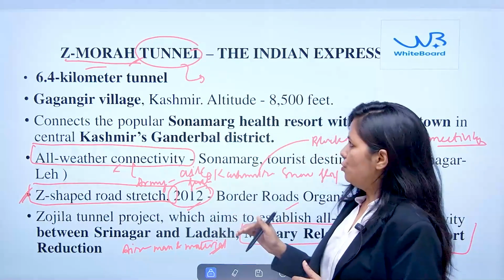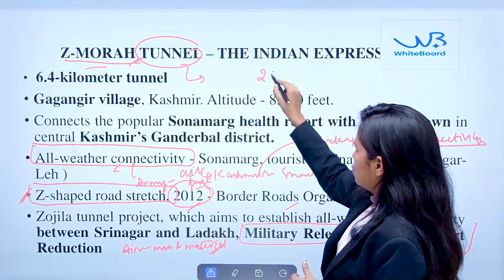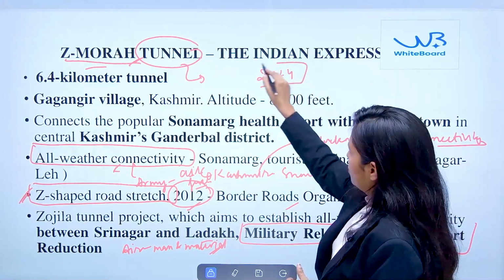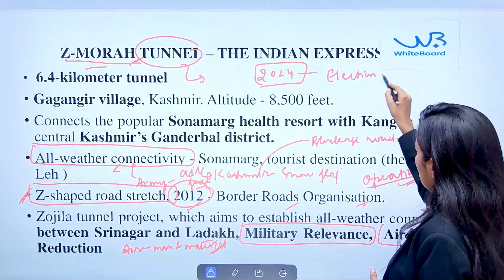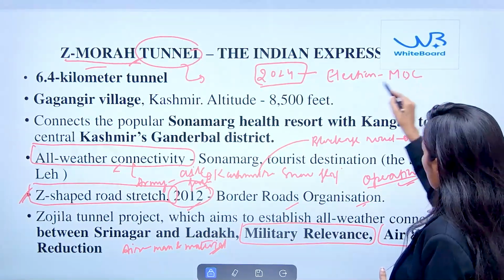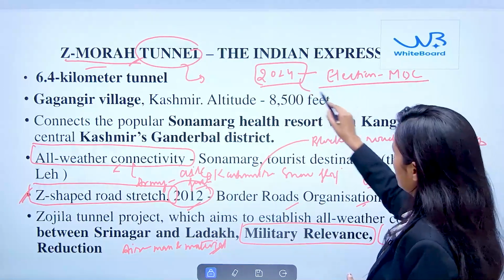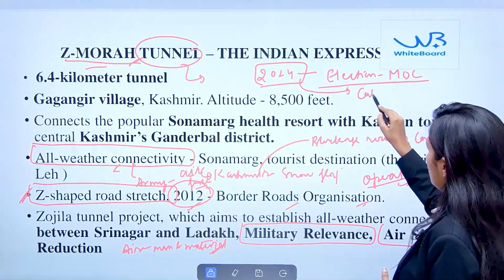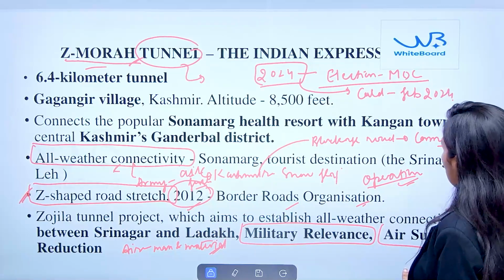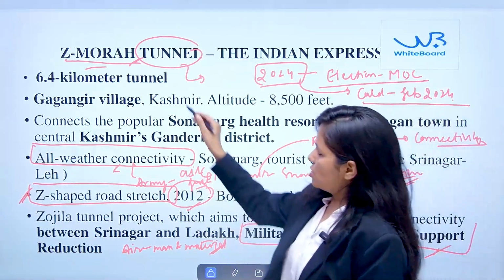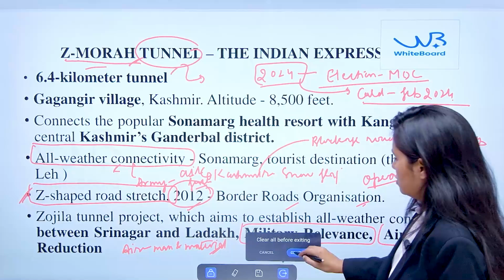It was supposed to open in 2024, but because of the recent election and implementation of the model code of conduct, its inauguration was delayed and a soft opening was done in February 2024. So this is about the Z-Morh tunnel.